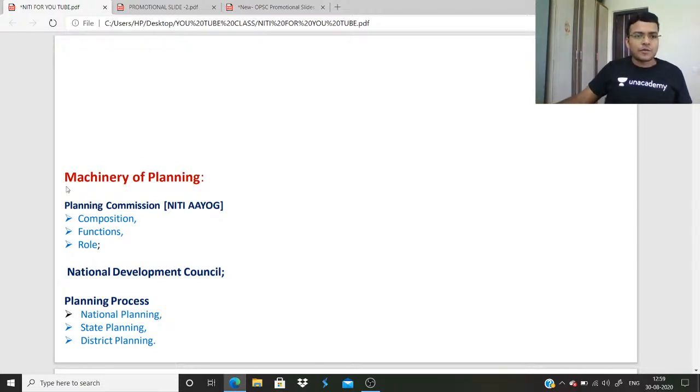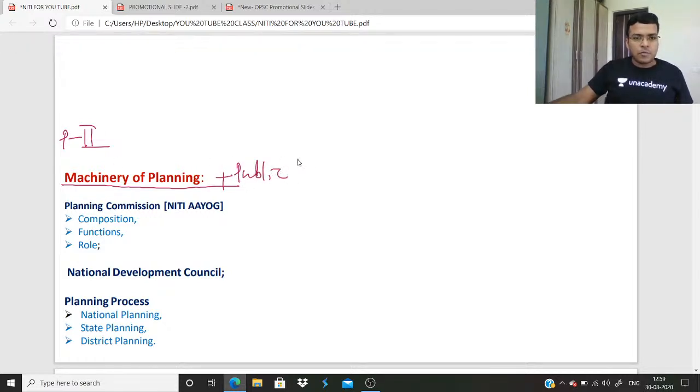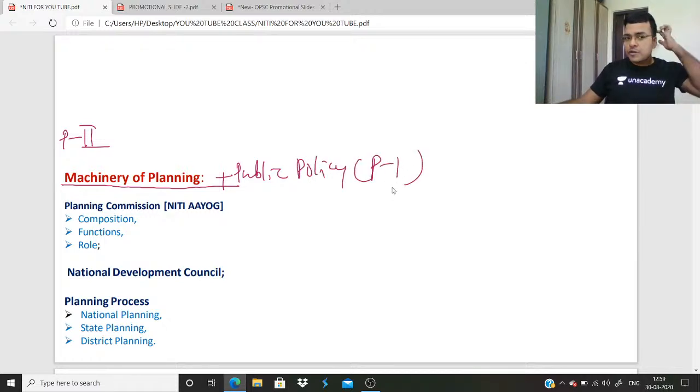Today we are going to discuss machinery of planning, that is paper 2. Whenever you read machinery of planning, please read it with public policy of paper 1. When you read both these units simultaneously, it will be more helpful for you.